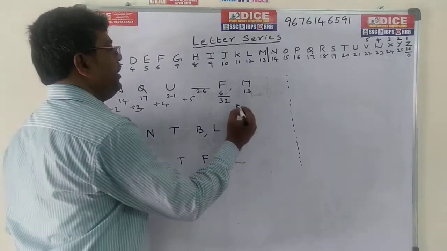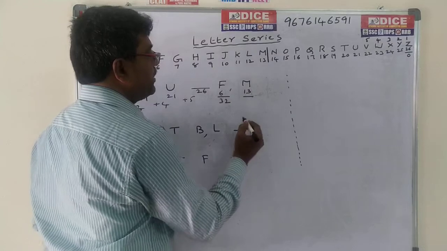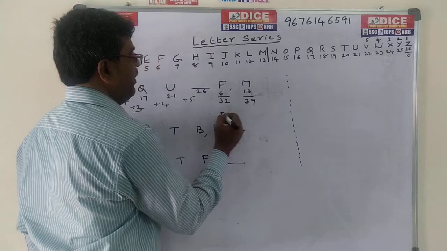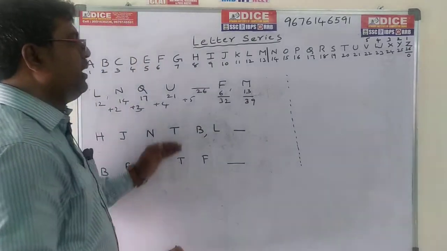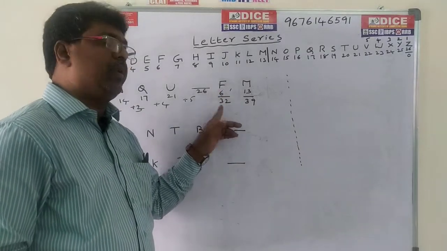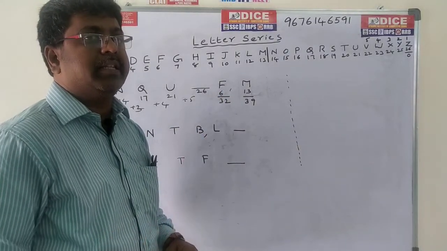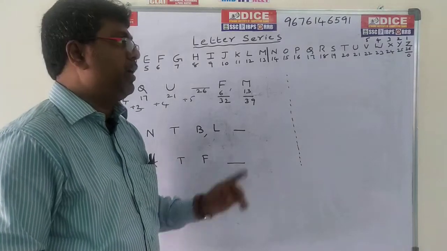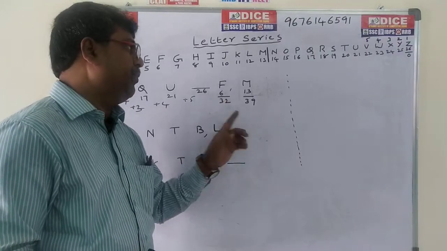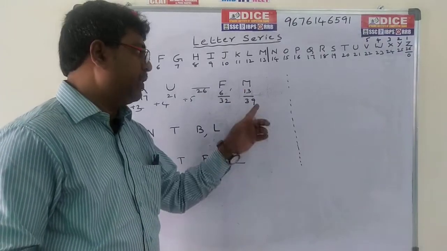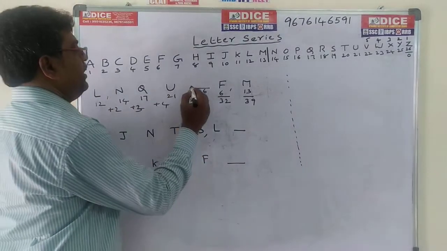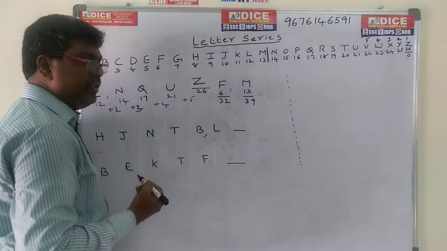M, 13, we can write as 26 plus 13, and the value becomes 39. The difference is 7 here, so the sequence is right. Whenever you have a doubt, you can write F as 6 or as 32, by adding 26 because we have totally 26 alphabets. M, 13, you can write as 13 plus 26, 39. So the differences are 2, 3, 4, 5, and 26 means Z is the answer.